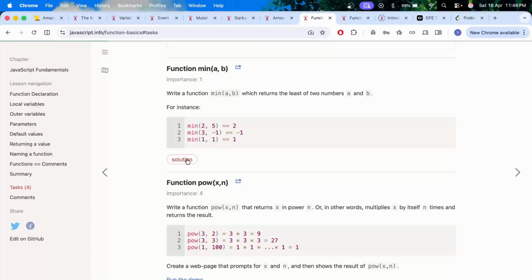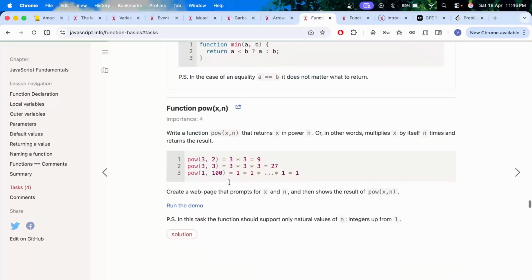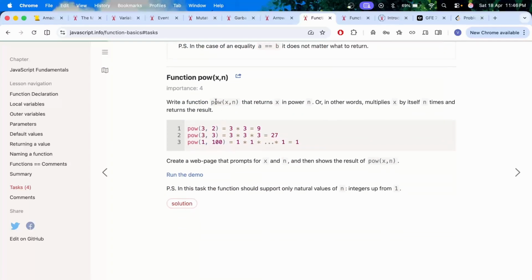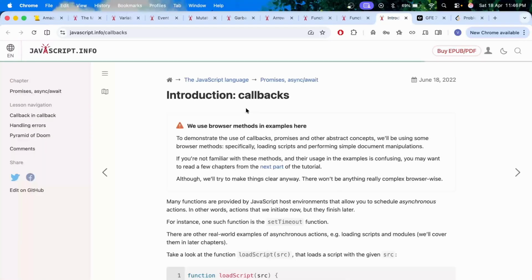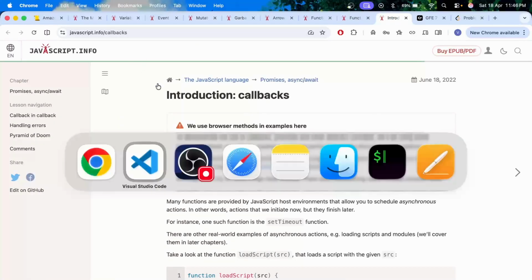Write a function min of a, b, which returns the least of two numbers, a and b. This seems very easy. I don't want to waste my time. Write a function pow of x, n that returns x to the power n. Again, very easy. I don't want to waste my time. Then function expressions, and then we have callbacks. For none of these we have tasks. So I think we are done.